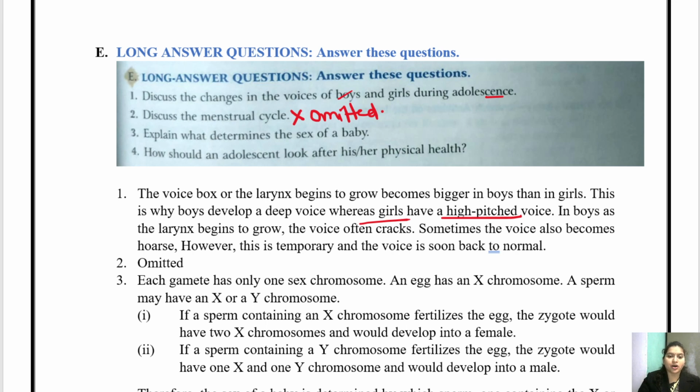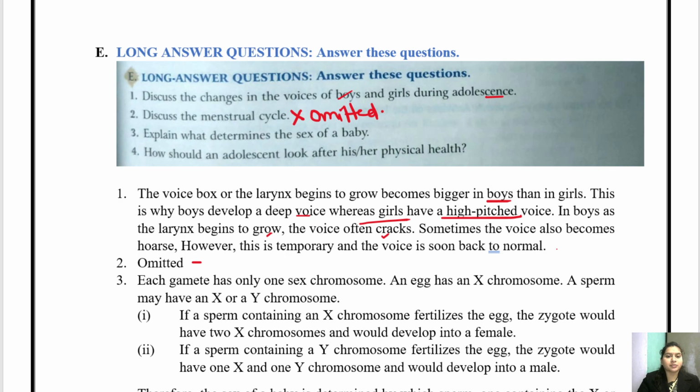The voice box or the larynx begins to grow and becomes bigger in boys than in girls. This is why boys develop a deep voice whereas girls have a high pitched voice. In boys, as the larynx begins to grow, the voice often cracks. Sometimes the voice also becomes hoarse. However, this is temporary and the voice is soon back to normal. Now, question number 2 is omitted, so you are not going to do it.